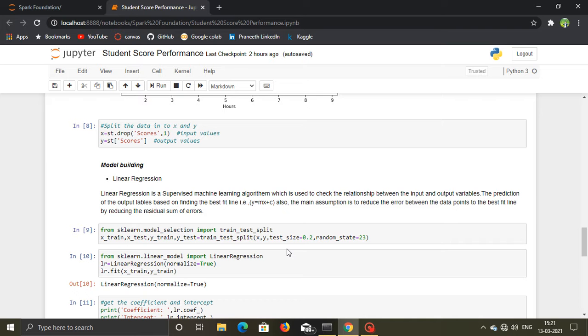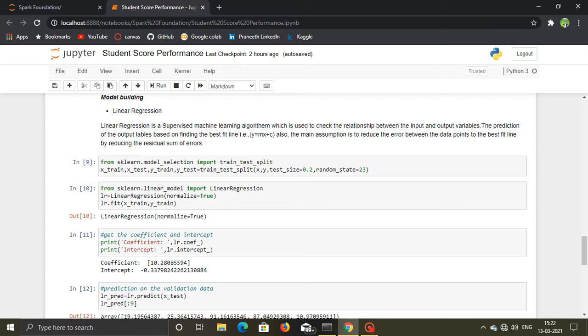For this I'm using the model linear regression. Linear regression is a supervised machine learning technique which is used for checking the relation between the input variables and output variables. The output variable contains continuous values. In the case of classification, we have only binary variables, I mean binary data, that is yes or no, 0 or 1, or boolean types, true or false. In the case of regression problems, we have continuous data.